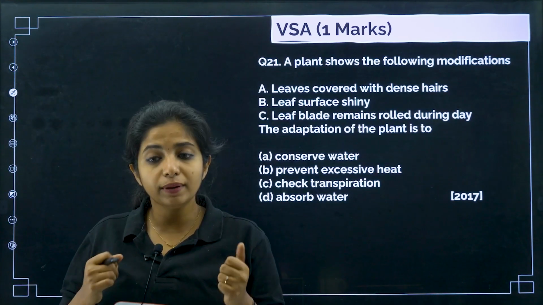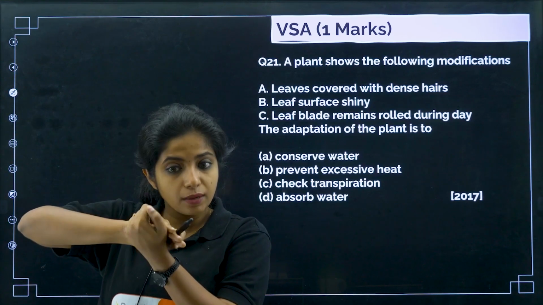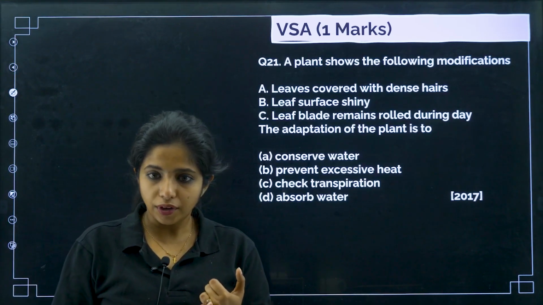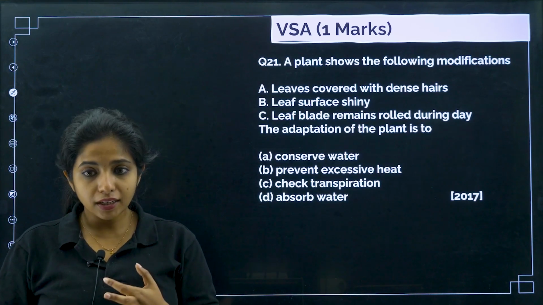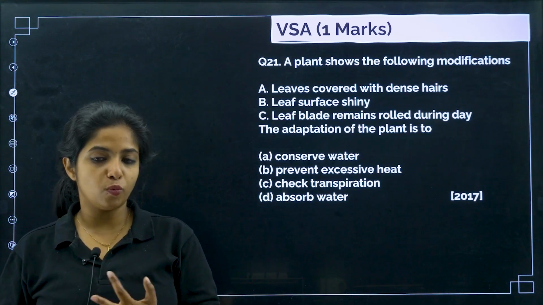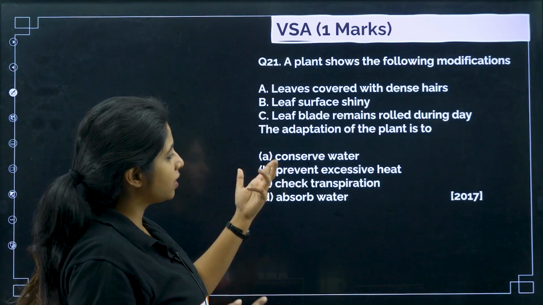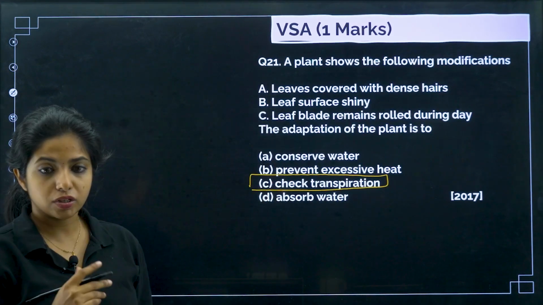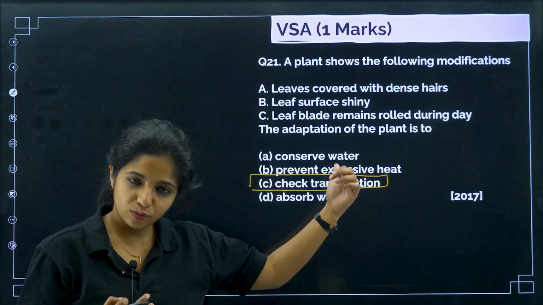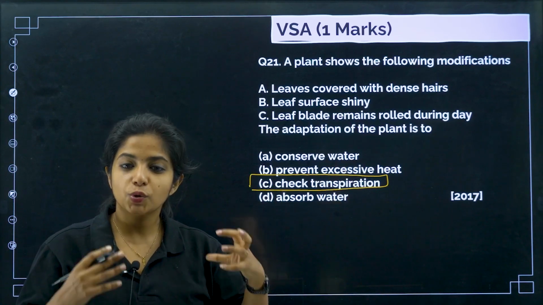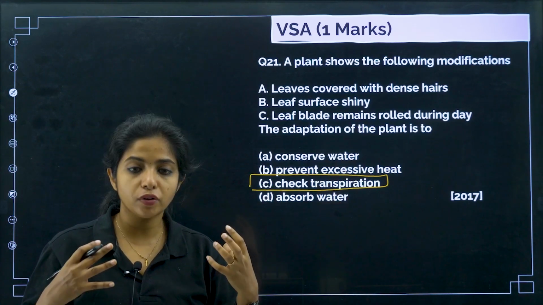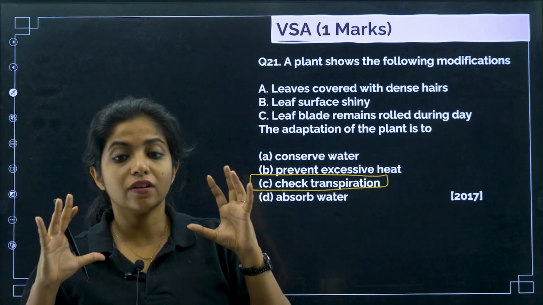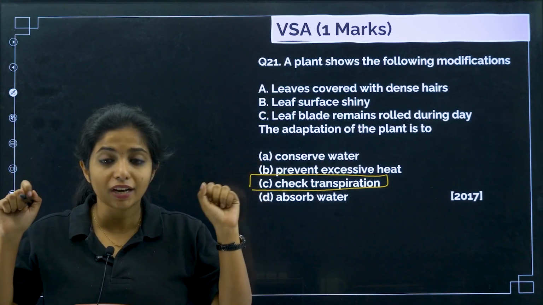Okay. Now the leaf blade remains rolled. The leaf itself becomes rolled during the daytime. What do you think this adaptation is for? To conserve water, to prevent excessive heat, to check transpiration, to absorb water. So I'll say conserve water, check transpiration. Basically this is the answer. Check the amount of transpiration, since this is more logical, even though it's the same thing. Check transpiration, as in the amount of water which is released in the form of water vapor. It should be checked. There should be a regulation in that.